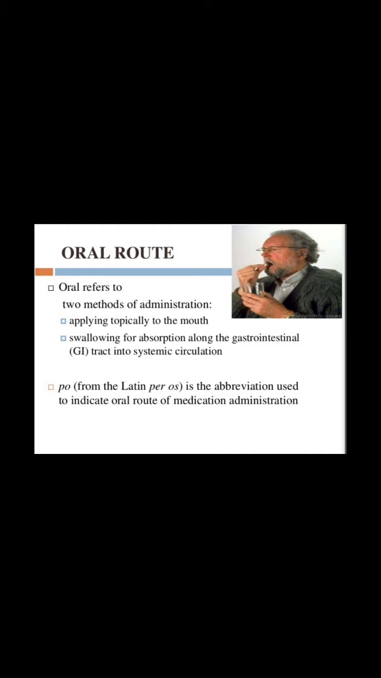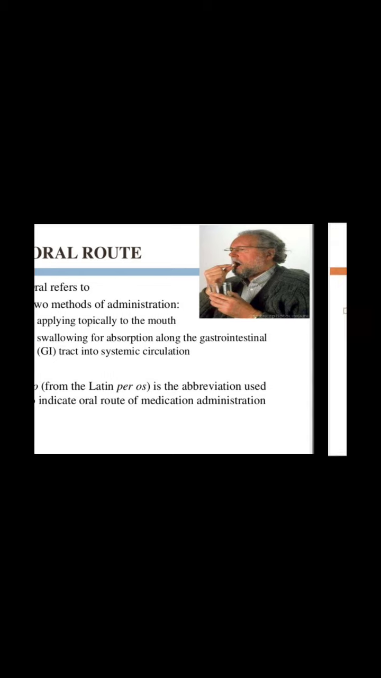So the drug forms which can be given by the oral route are tablets, capsules, powder, mixture, etc. These dosage forms can be administered through this oral route. And students, PO is made up of the Latin words per os. It is the abbreviation used to indicate oral route of medication administration.